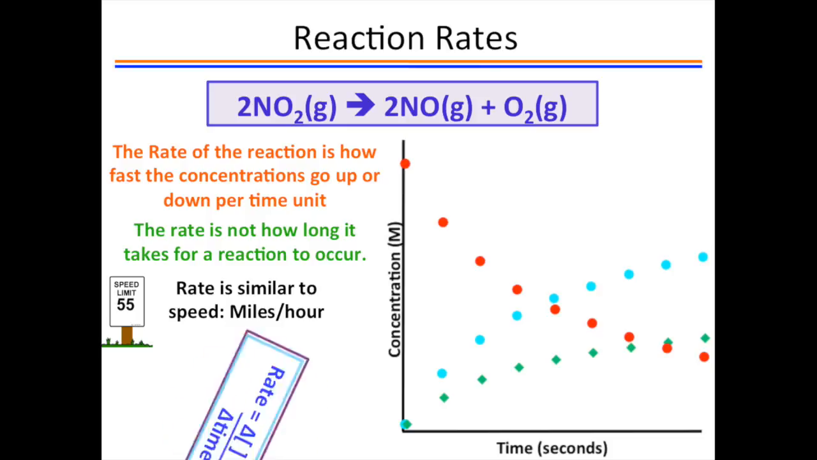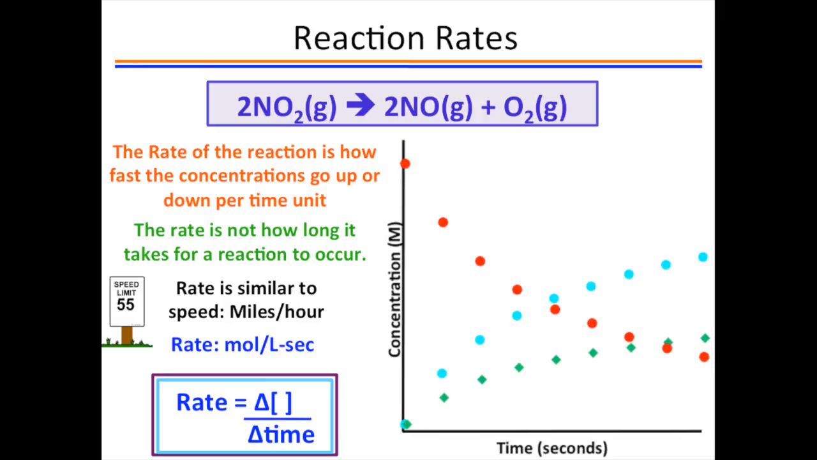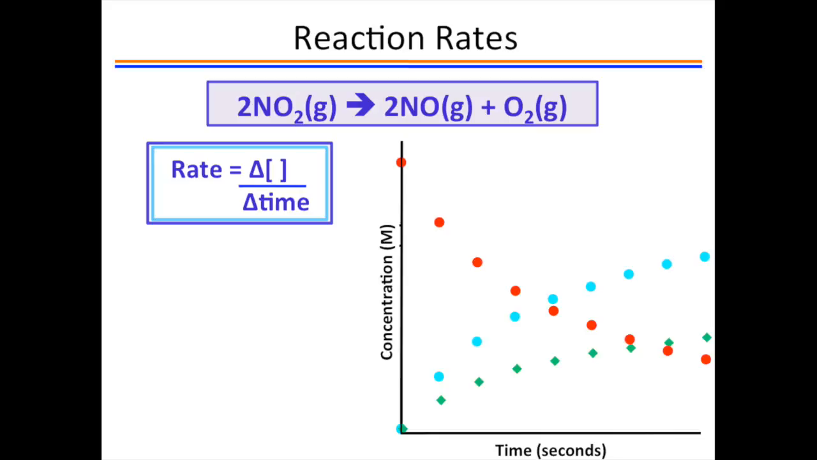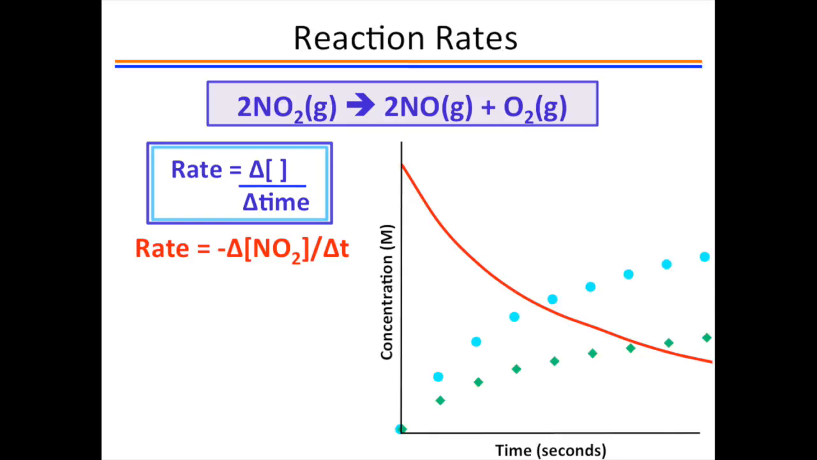Similarly, the rate of a reaction can occur with different speeds, and the speeds can change over the course of the reaction. We define the rate of a reaction as the change in concentration per change in time. It is conventional to think of rate as a positive quantity. So when we talk about the rate of change of the reactant, in this case NO2, we define the rate as the negative change in concentration over the change in time.